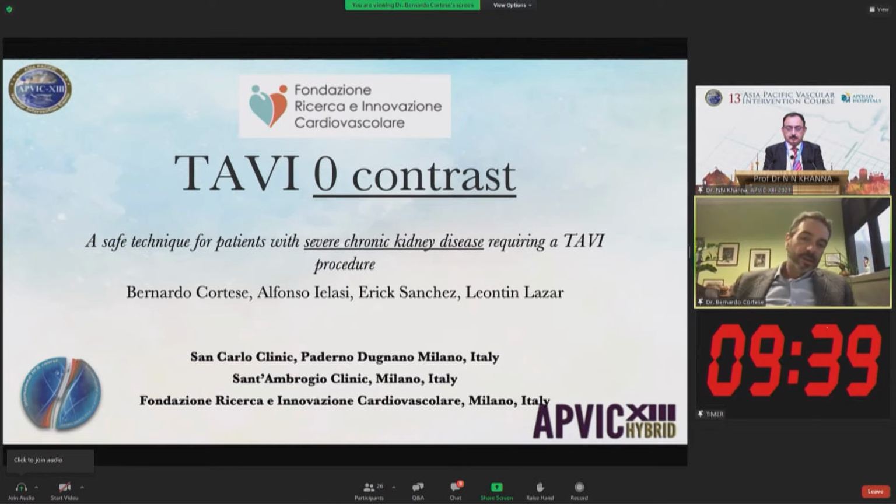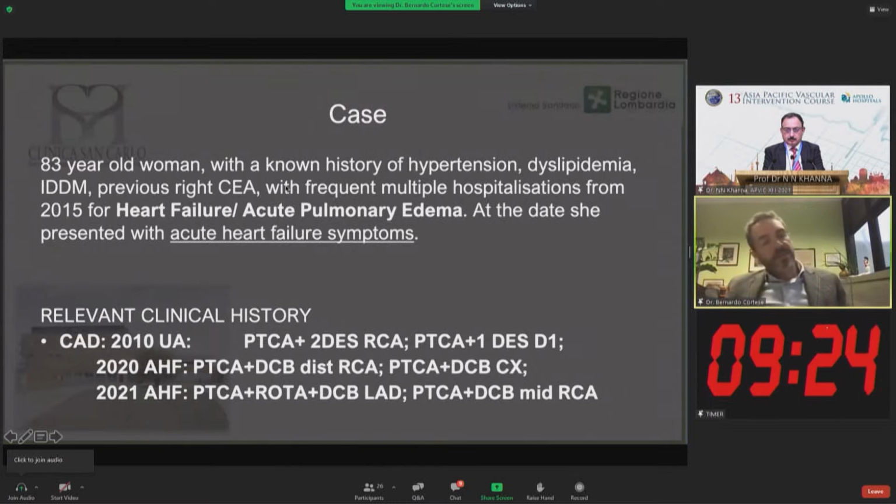I'm going to present you a case of TAVI zero contrast, but also will share with you for the first time our experience with a few case series with patients treated with zero contrast in TAVR. So this is a case of an 83-year-old woman who had a history of coronary artery disease with several revascularizations,